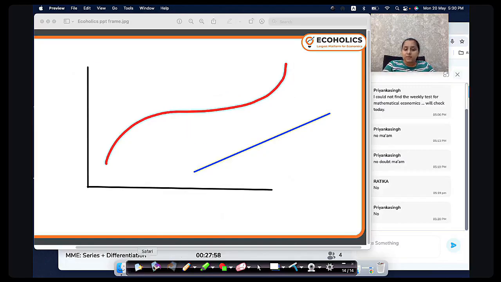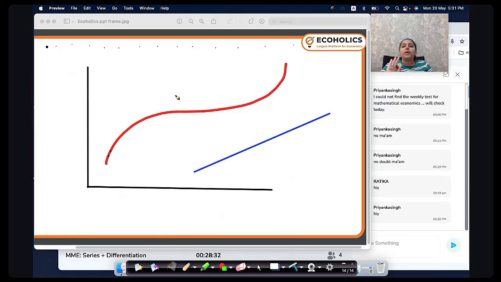You can write this down. If you make a graph, you can write it here. Slope will change at each and every point in a non-linear function. Here the slope will be something, here it will be something else. Now it means derivative can be found out at each and every point. What is slope? Slope means change in y due to change in x. So slope is your derivative only.